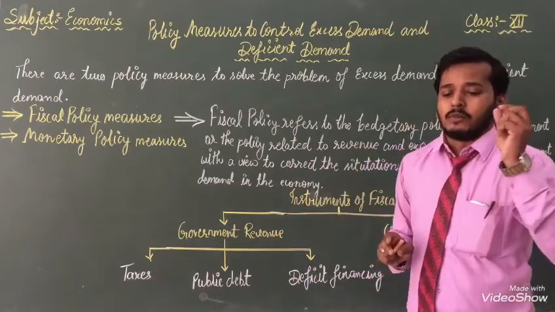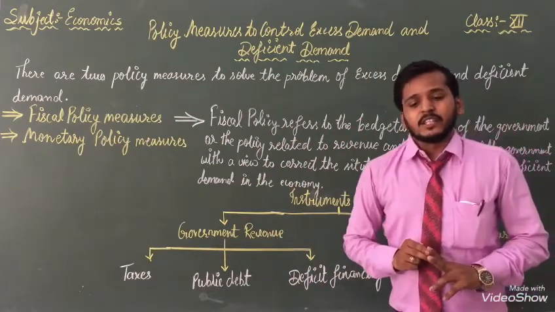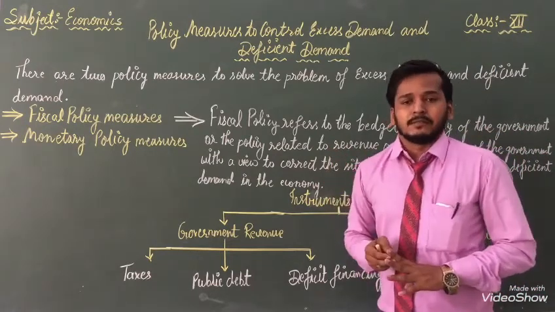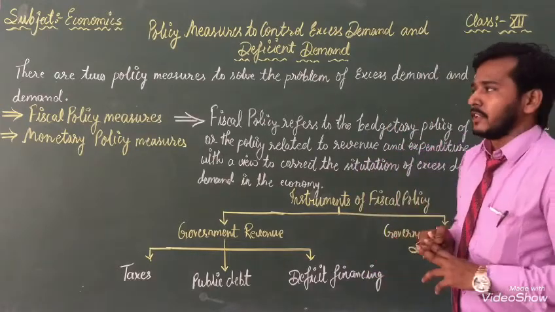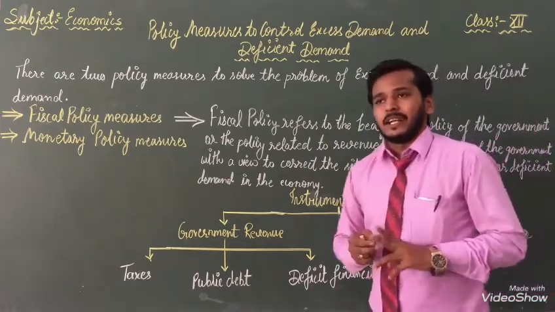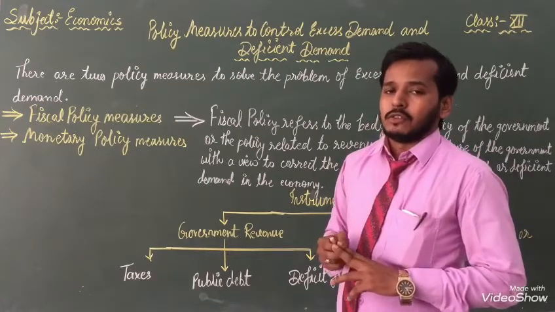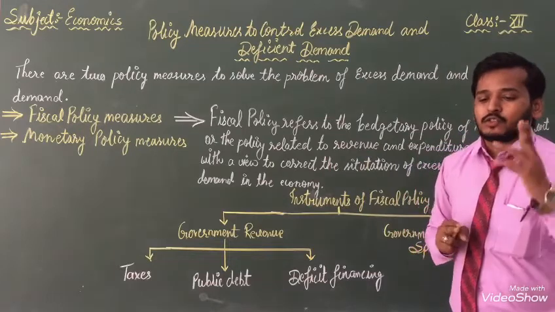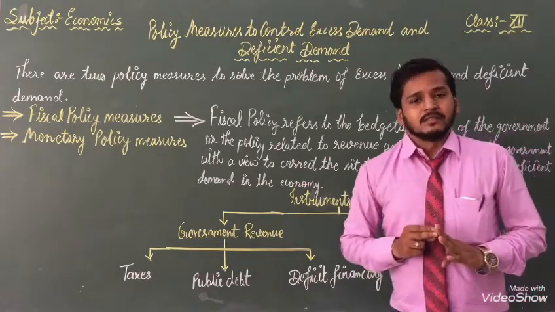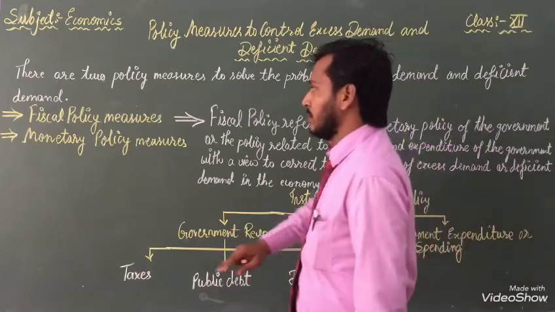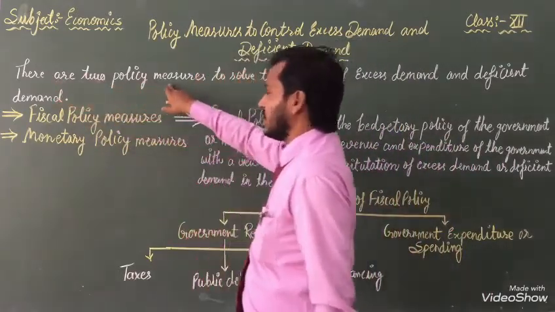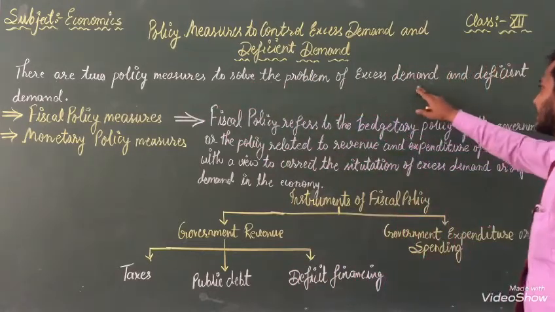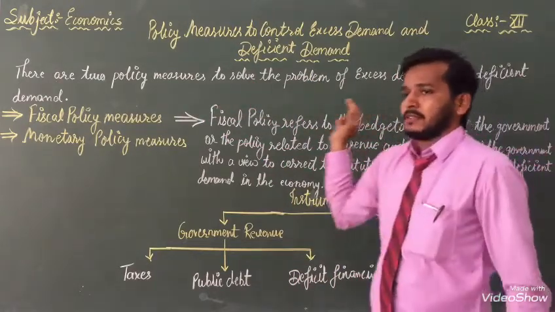We are going to know about the two policy measures to solve the problem of excess and deficit demand.